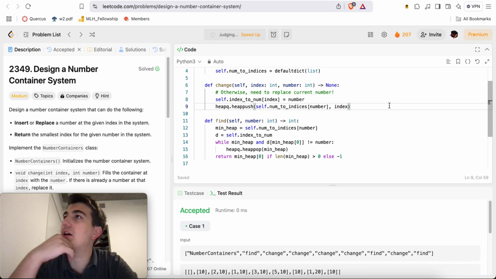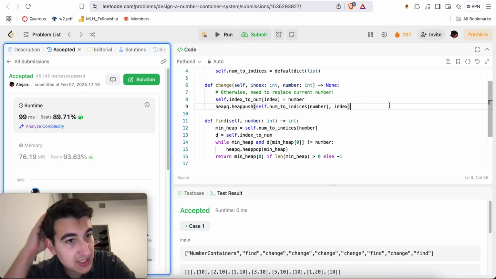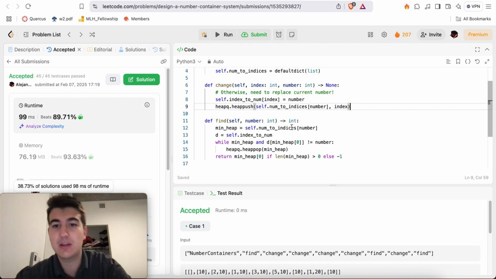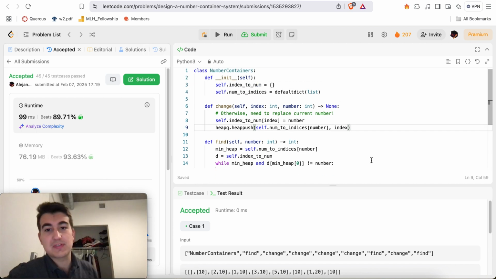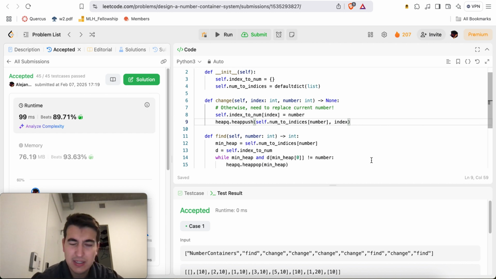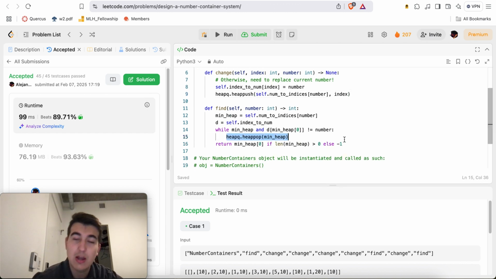The only thing is that I might be pushing indices, and when I change things, okay, wow, 99 ms beats 89.71%. So we probably have an optimal-ish type of solution. The only thing I'd have to think about is, whenever you change, would you want to delete stuff from the heap, right? Because here it's kind of convoluted to have to do log and pops every single time. But then otherwise, if you keep it as a set, then yes, pops are very easy.